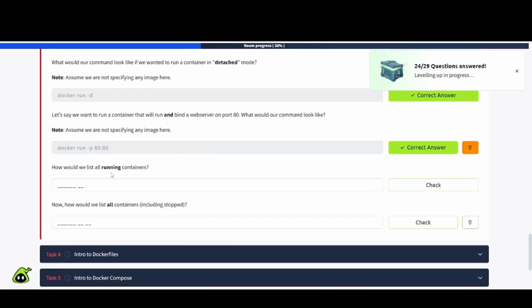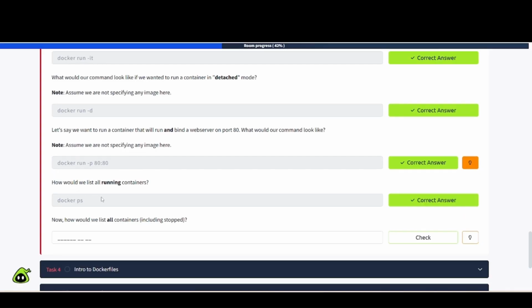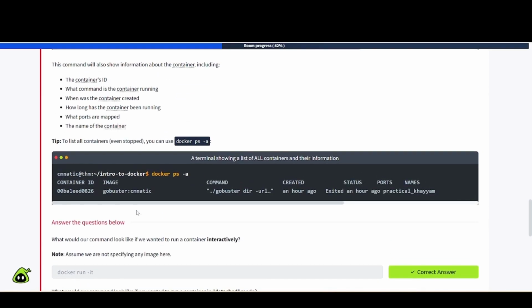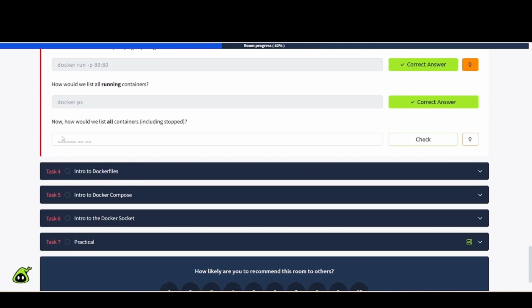How would we list all running containers? That is going to be docker ps to list all running containers. Last one here. Now, how would we list all containers, including stopped ones? If you scroll back up here, it should be this one here, this -a option, right? So let's go ahead and put that in there.